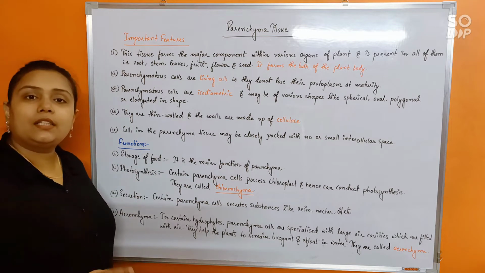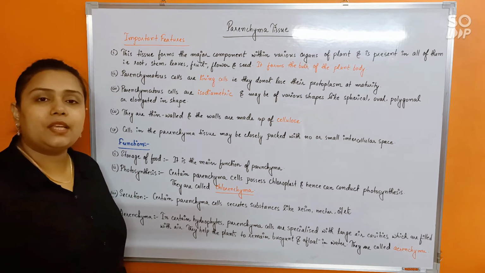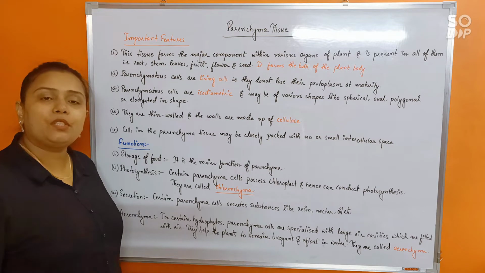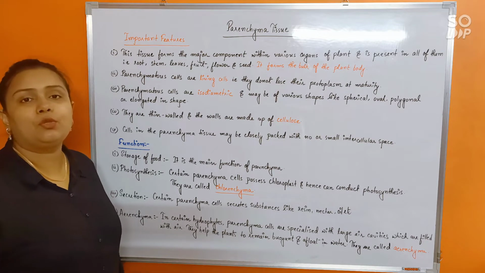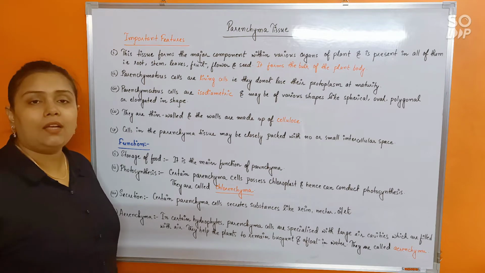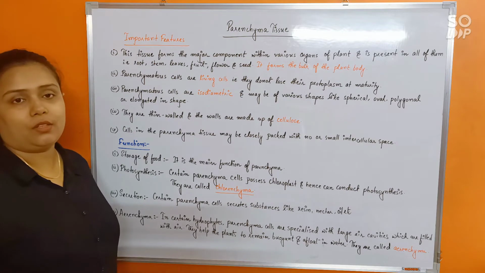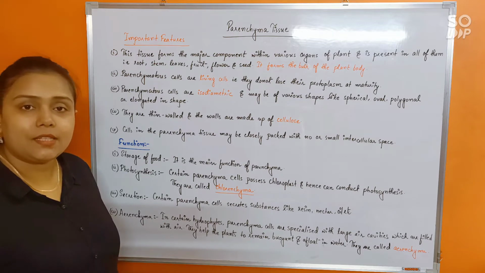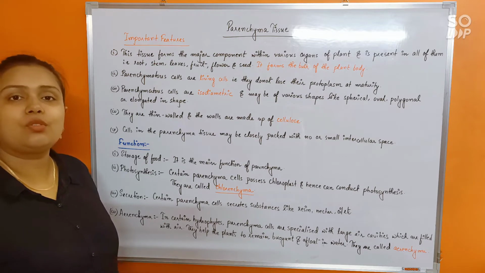Photosynthesis. Certain parenchyma cells might possess chloroplast. In case they possess chloroplast, they would be able to undergo photosynthesis. As you know already, chloroplast is the site for photosynthesis. These are green colored plastids which allow photosynthesis to take place.